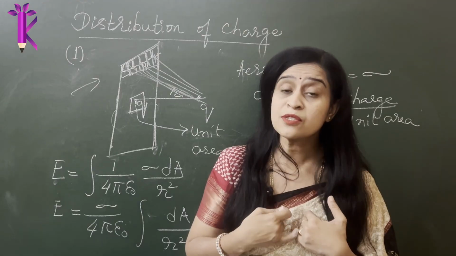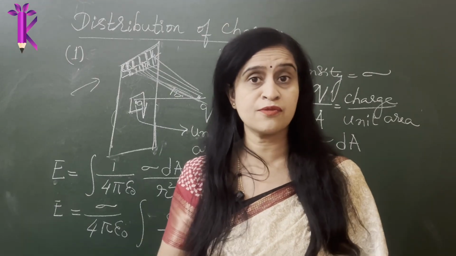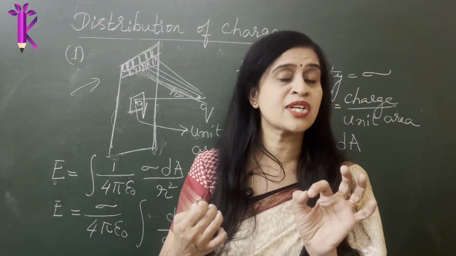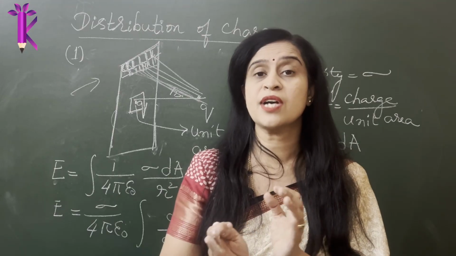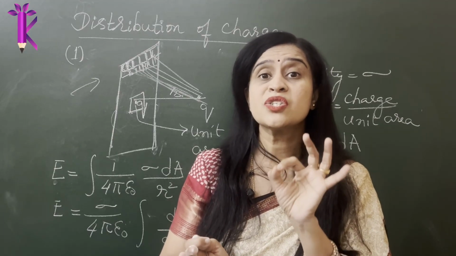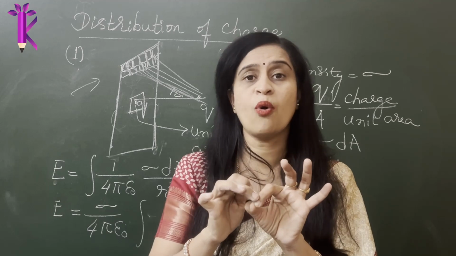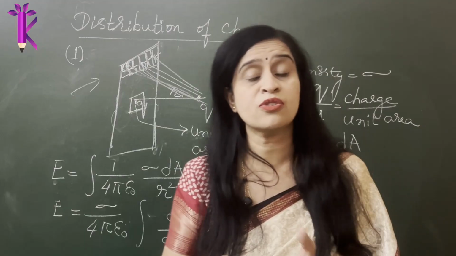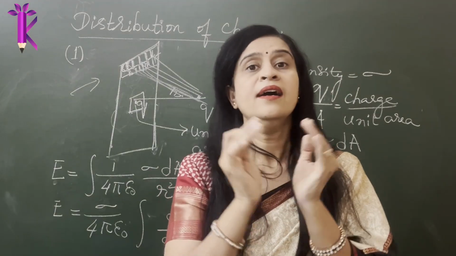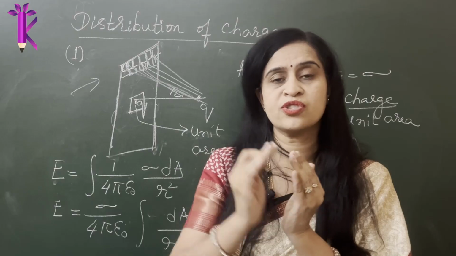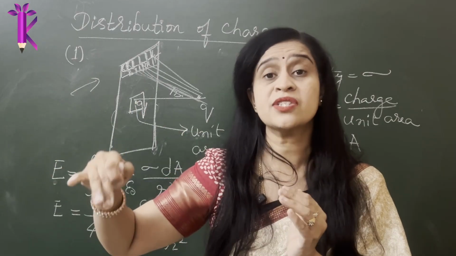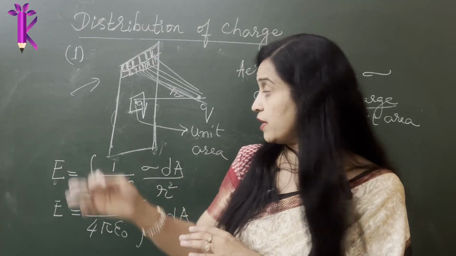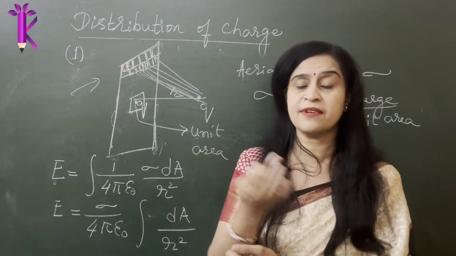And we were successfully able to apply the laws of physics. We knew that if you chop it into infinitesimally small pieces, you could treat that charge not as a distribution of charge, but as a point charge. There could be one or two or more, but you could still treat them as a point charge because you are taking into account the charge density also, the number of charges in that unit area, and you are able to treat that as a source charge and calculate the electric field due to that charge, and calculate the electric force experienced by the charge. You can even find out force. There will be numericals where you come across all this.